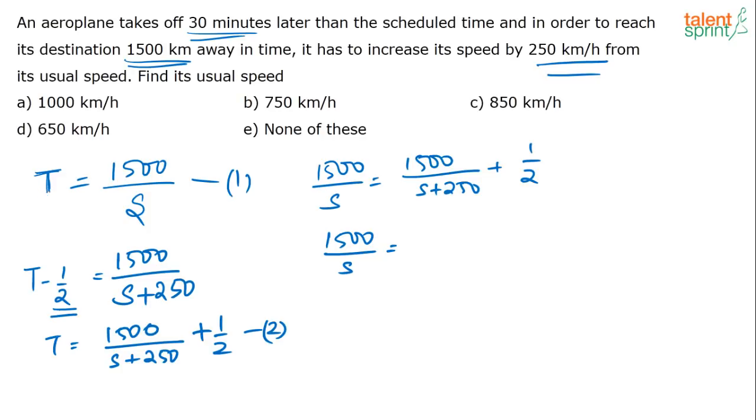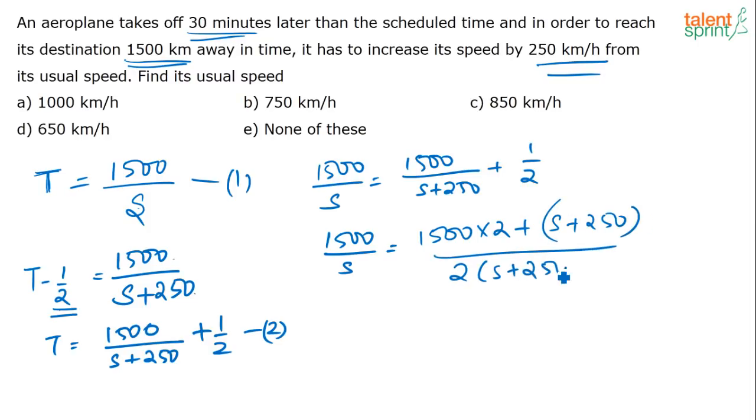Usually in t hours, he travels this distance with this speed. Now he is traveling the same distance with a different speed and he is only taking t minus 1 by 2 hours. And just solve for this. So here if you solve, what do you get? Actually if you solve, you will get plus s plus 250. You take the LCM down, 2 into s plus 250. Now you have to solve this and get the answer. And what I am saying is at this step, if you try to put in the options, if you are able to arrive at the answer faster, then that would be the better option.